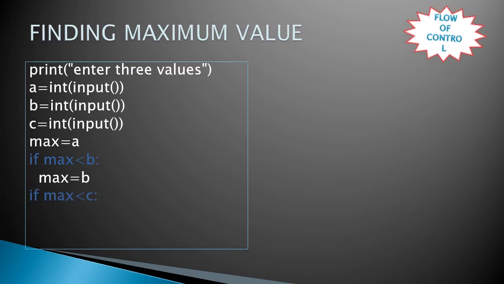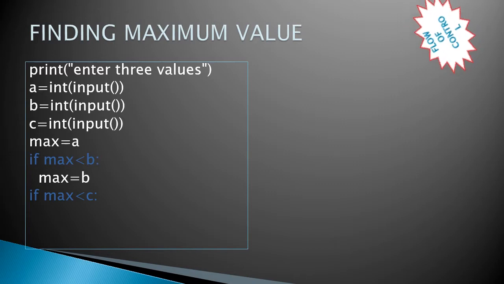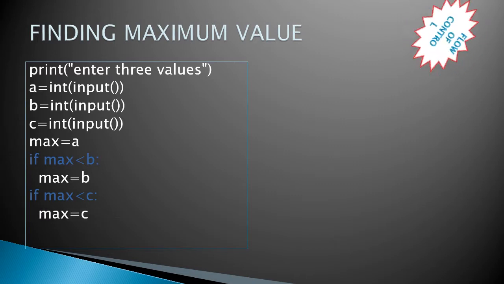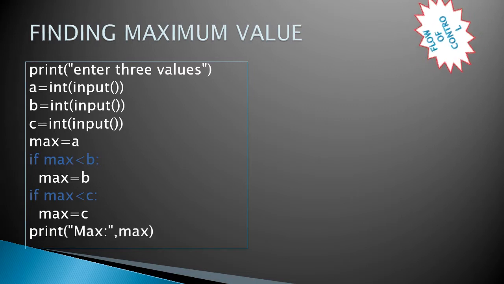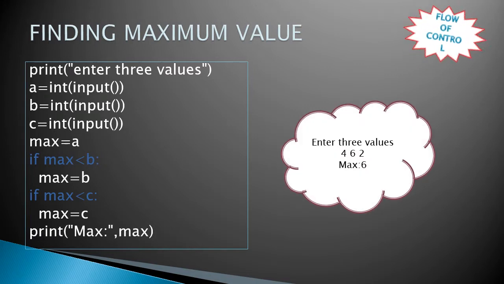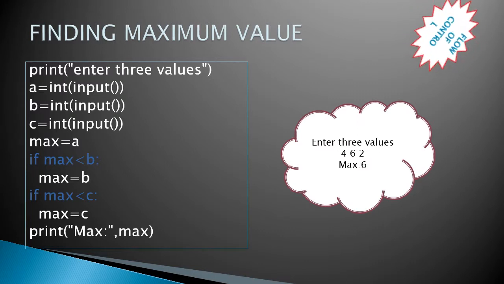Now max is compared with the third value c, and if c is greater, c is assigned to the max variable. Finally max holds the maximum value, and it is printed. Suppose we enter 4, 6, 2 as input, then we get the answer: max is 6.